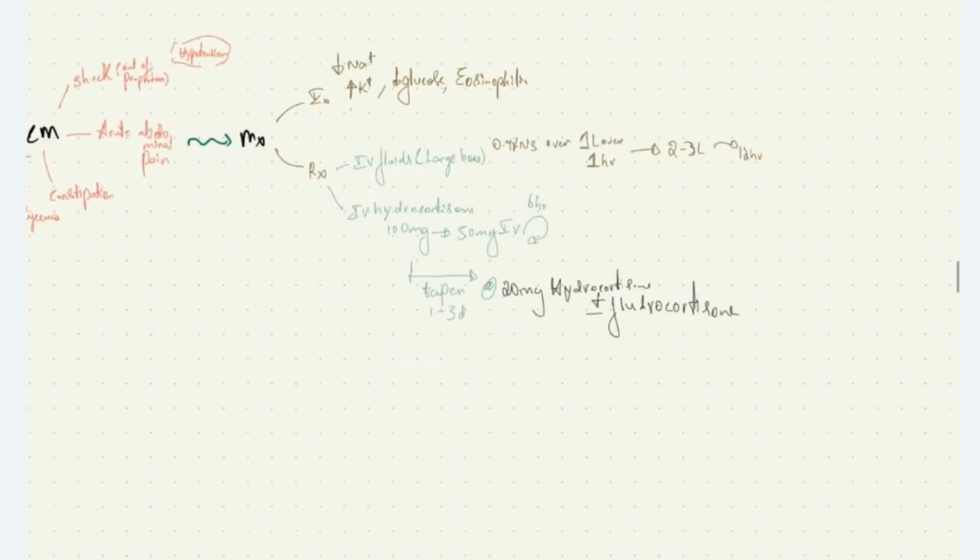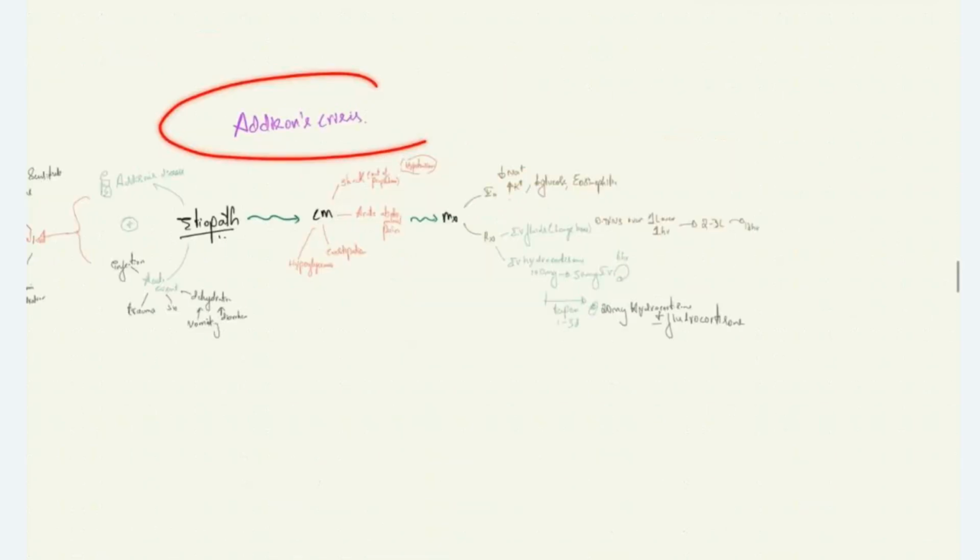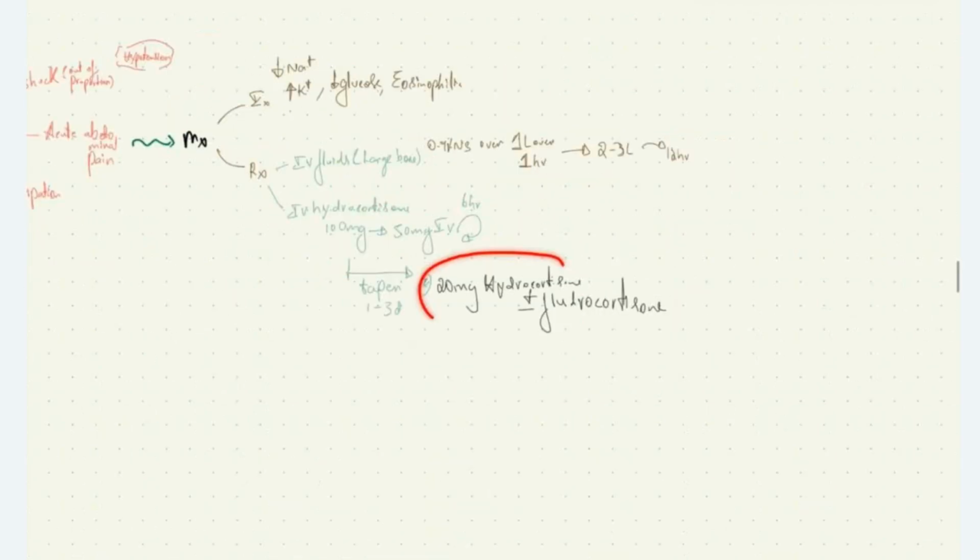Then we give IV hydrocortisone to the patient. That is, we'll give 100 mg stat, followed by 50 mg IV infusion every 6 hours. And then the IV infusion will gradually taper over 1 to 3 days. Following that, once the patient recovers from Addison's crisis, we'll give 20 mg hydrocortisone with or without fludrocortisone, as in case of Addison's disease.